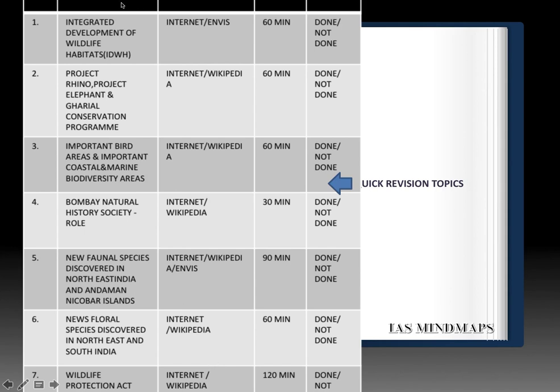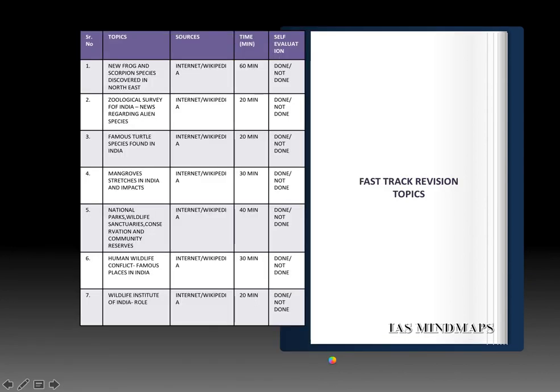So these are most crucial topics. I will say IDWH, Project Rhino, important bird areas, faunal species of Andaman Nicobar and new floral species of South India. Very crucial for this year. This is the timeline given and this is the evaluation column. So that was all in quick revision topics of environment.